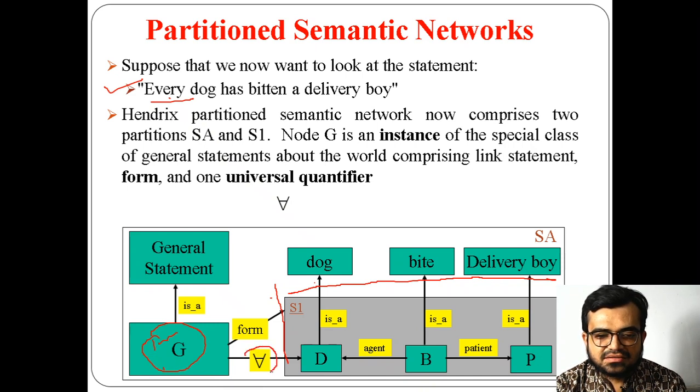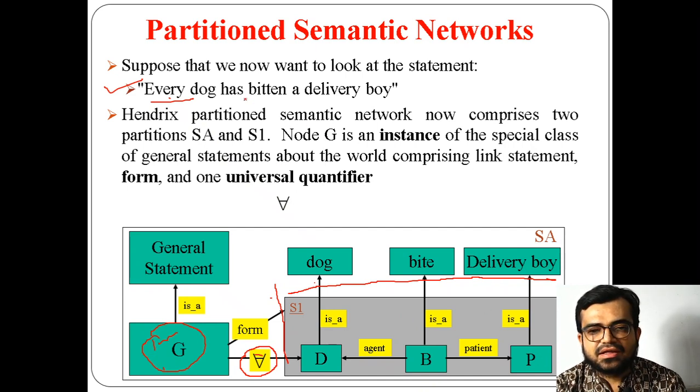Very important here, we have used a universal quantifier. What does it indicate? For every. So for every D, whenever D is a dog, it has bitten a delivery boy.